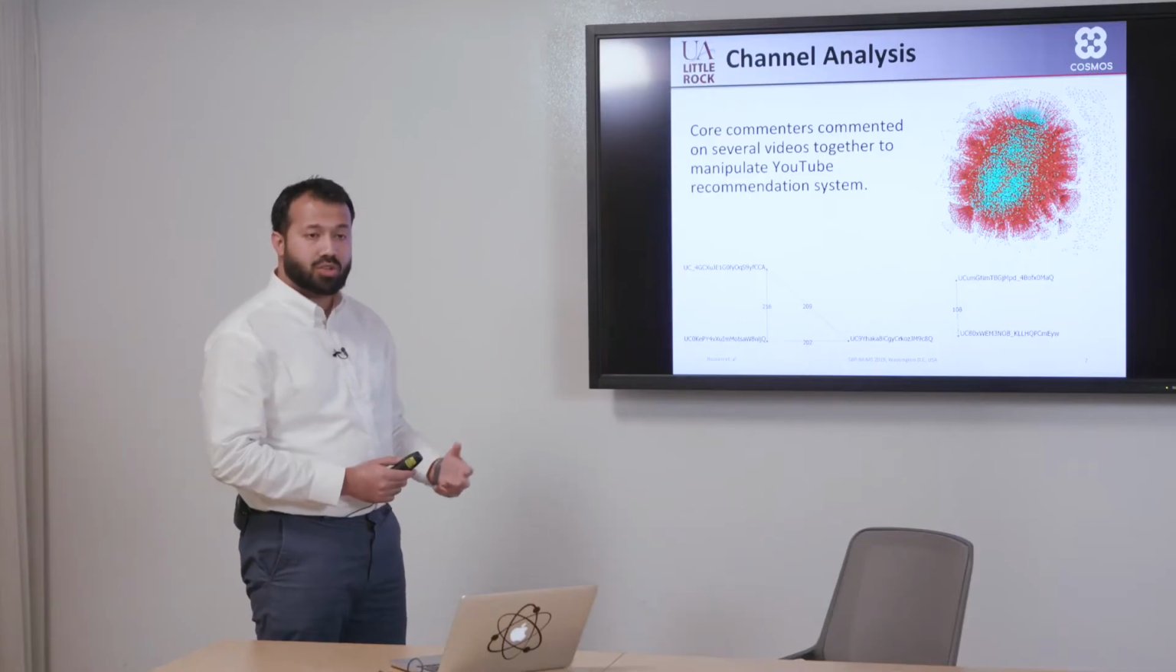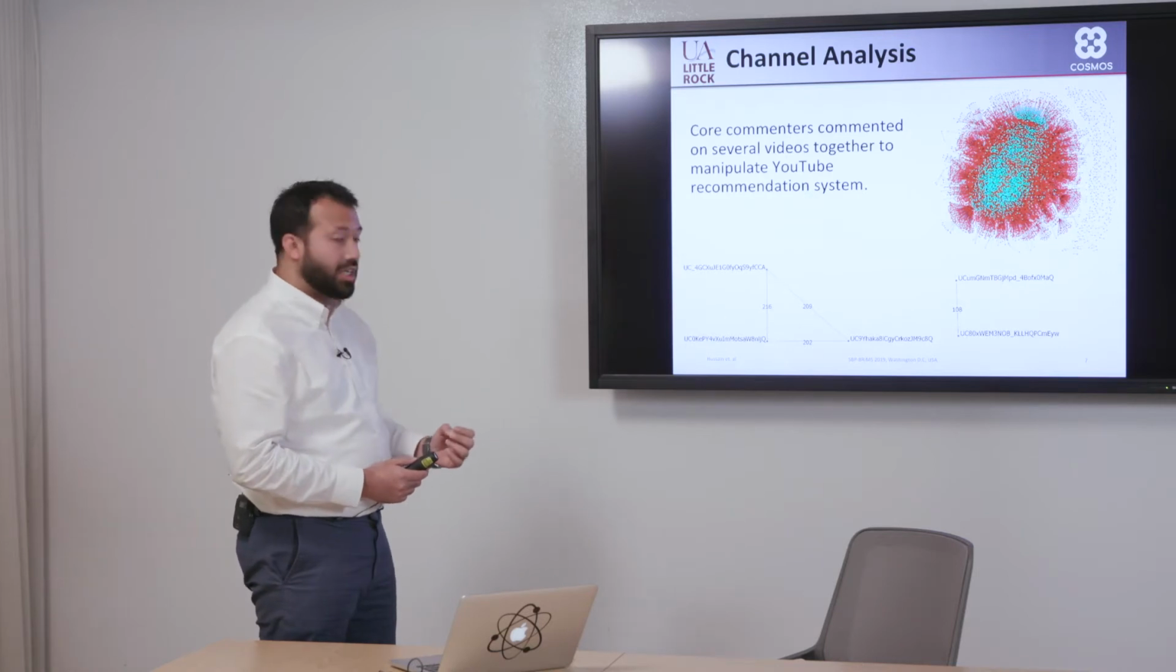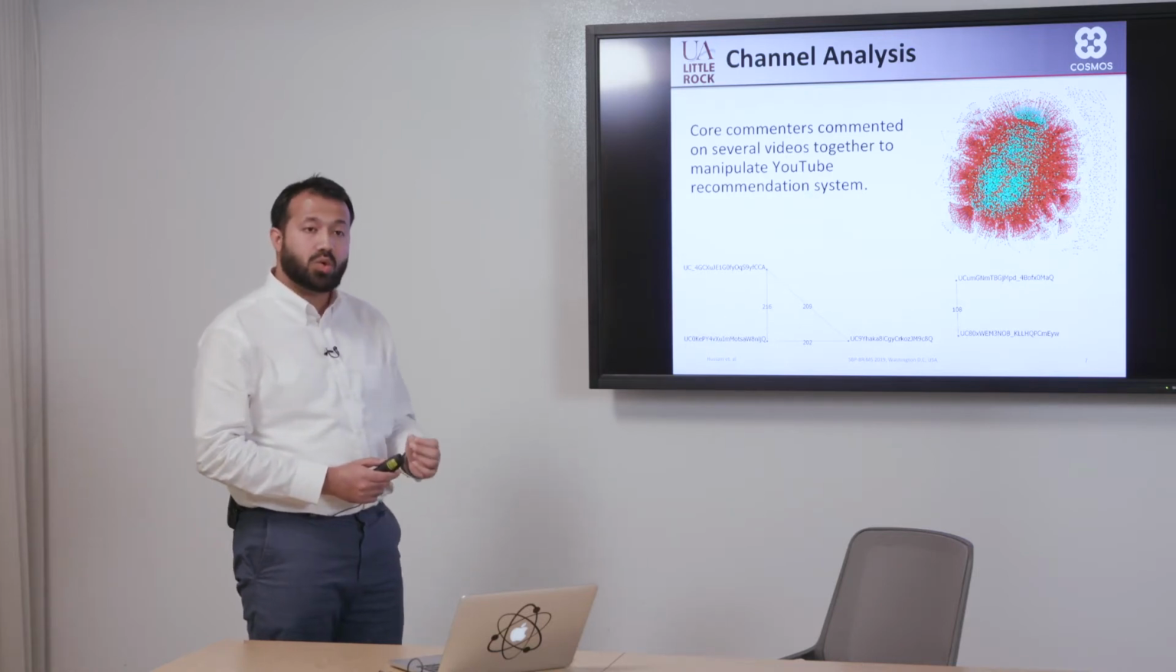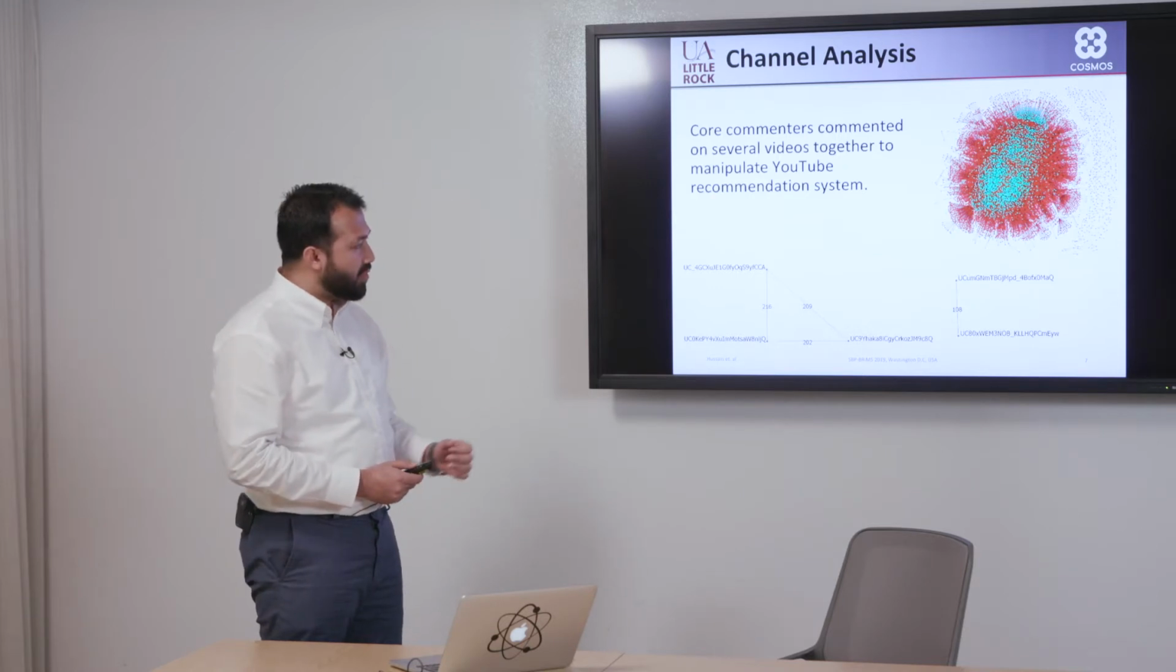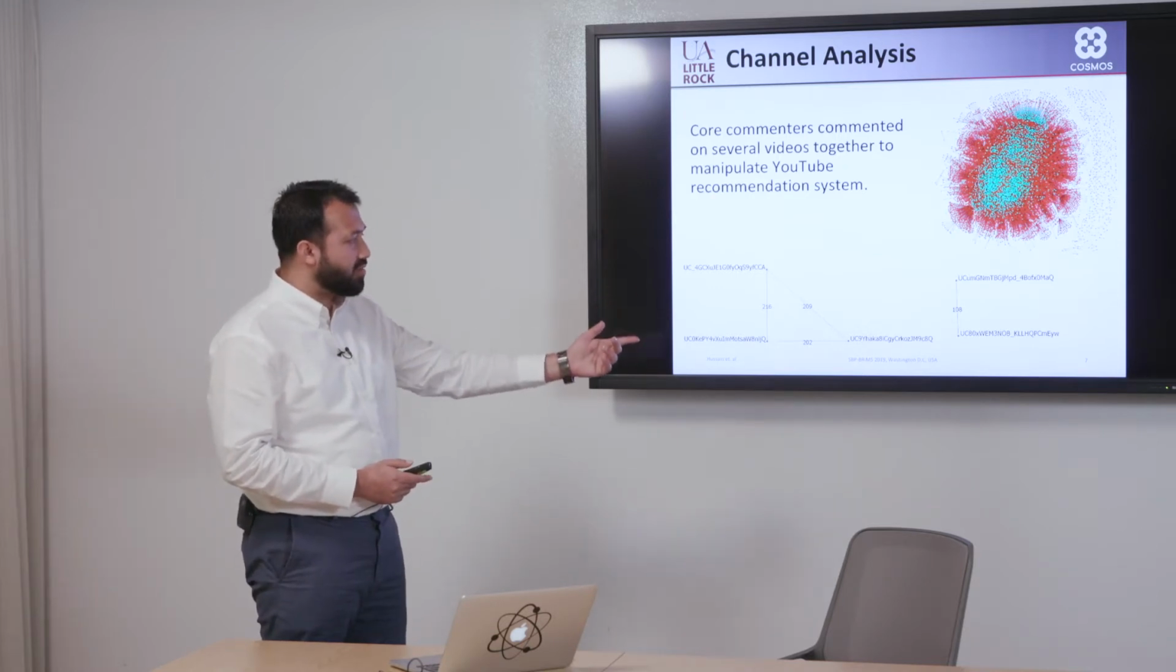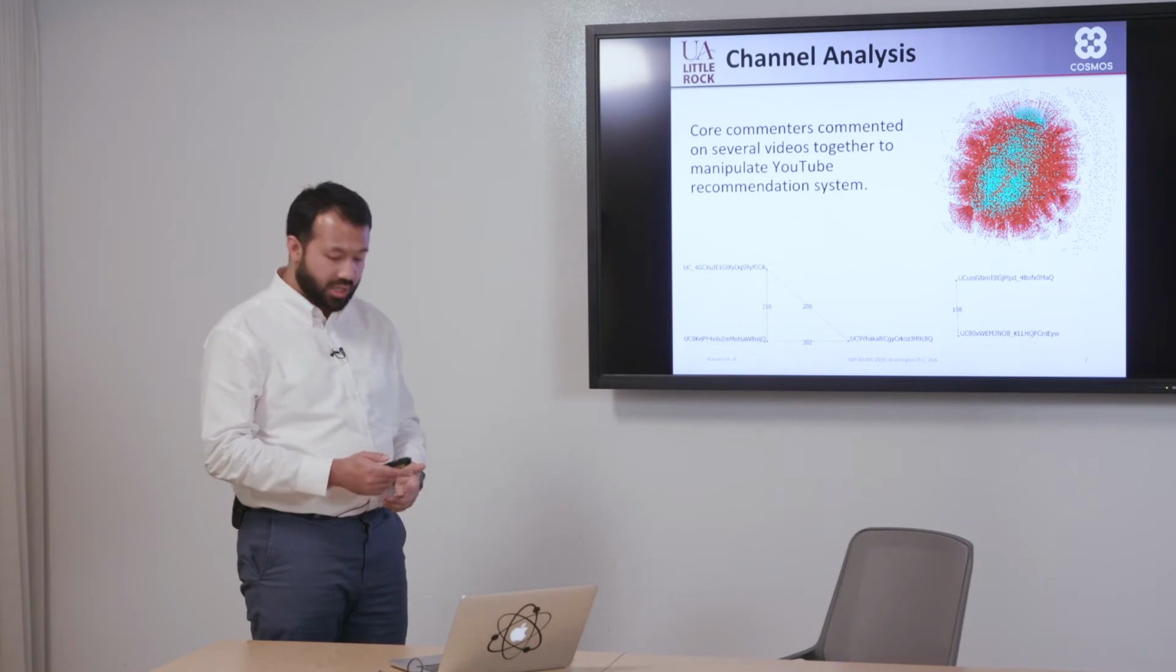If you look at the bottom, there's a triad at the bottom. So these three commenters were commenting almost together. The edge strength is more than 200, so they're posting on more than 200 videos together, which is uncommon. There was another dyad at the side where two commenters commented more than 100 times together.